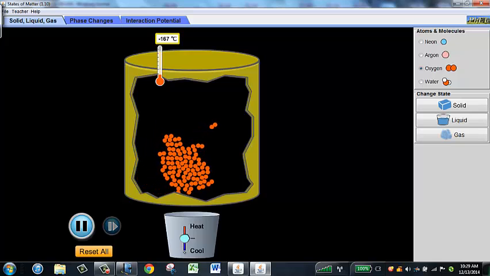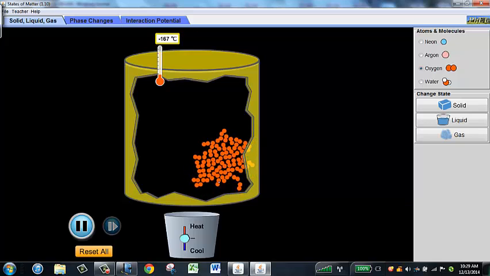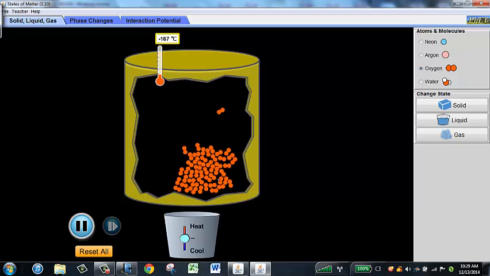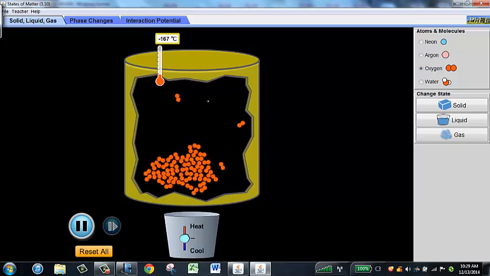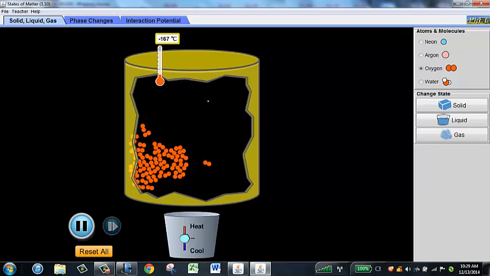And so here I have liquid oxygen. And so the molecules are still connected. They feel some forces of attraction for one another. You can see them both vibrating and rotating. Sometimes the molecule will escape and get out into the gas phase. If it slows down, it can rejoin the liquid phase. I'm above the melting point now.